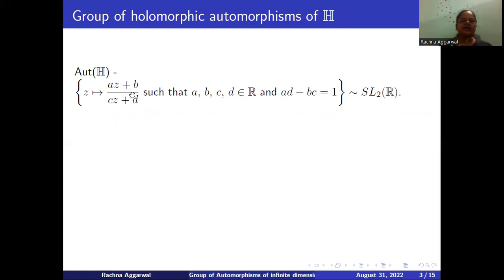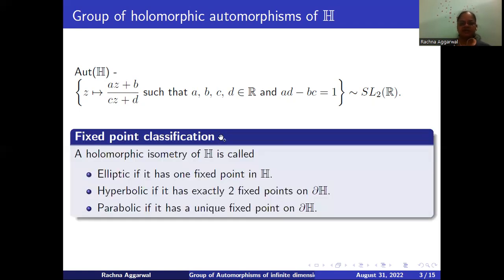Since we want to study this group AutH, in order to do this effectively, we will be studying the conjugacy classification within this group. And why does studying conjugacy classification help in a more efficient study of the group? For that, we need some machinery, namely the fixed point classification, which classifies the elements of the group on the basis of fixed points. It says that a holomorphic isometry in H satisfies exactly one of these three conditions.